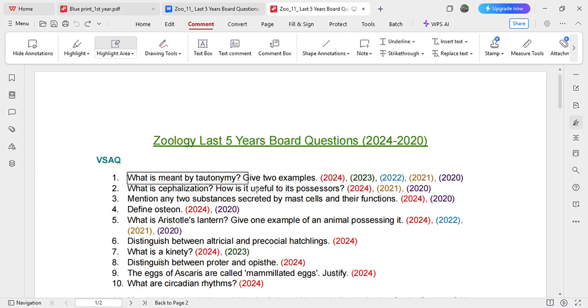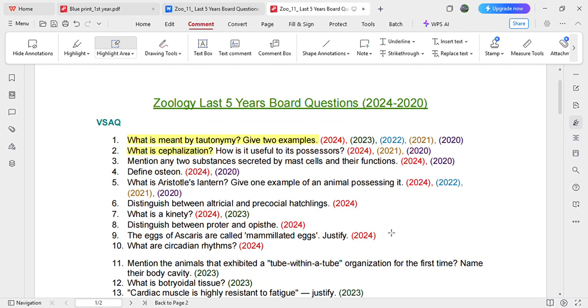What is meant by tautonym, and give two examples. Here you can see that this question is repeated in 2024 May, 23, 22, 21, 20. There could be a possibility it will come in 25 as well, right? So this is how I have mentioned it. What is cephalization? It was asked in 2024, 2021, 2020. So here you can see I have mentioned all the questions which were asked in the last 5 years. Also I have mentioned the years.